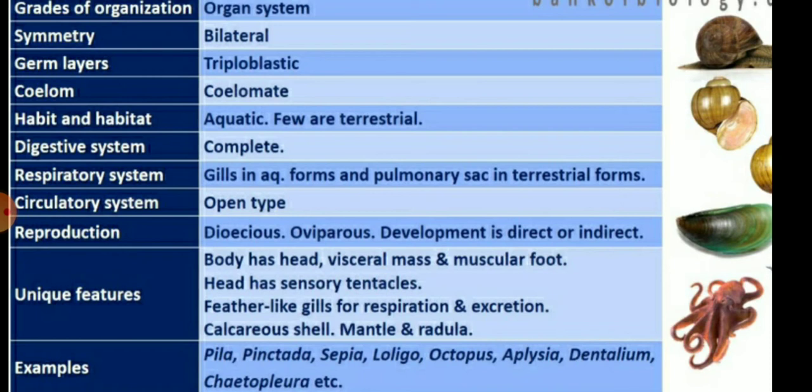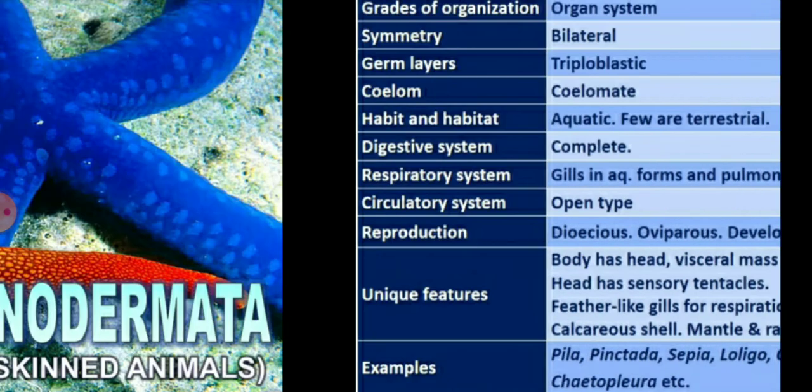Their body has a head, visceral mass, and a muscular foot. The head has sensory tentacles, and feather-like gills are present for respiration and excretion. The calcareous shell, the mantle, and the radula are present. This is the unique feature. Pila, Loligo, Octopus, Sepia, Dentalium are all examples of the phylum Mollusca.